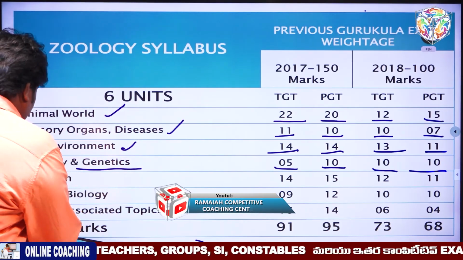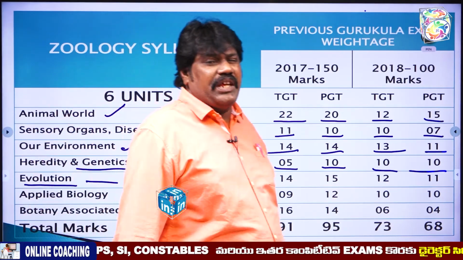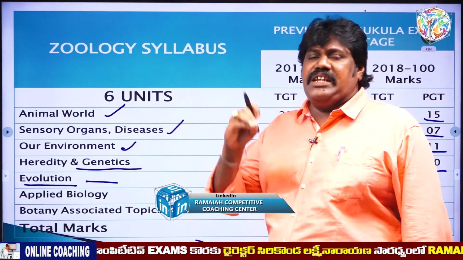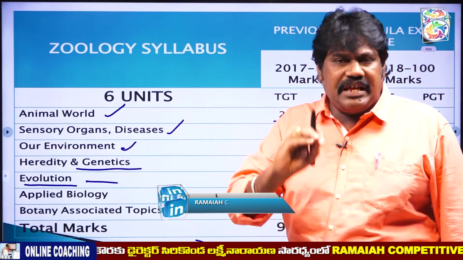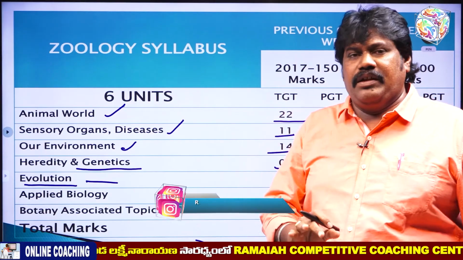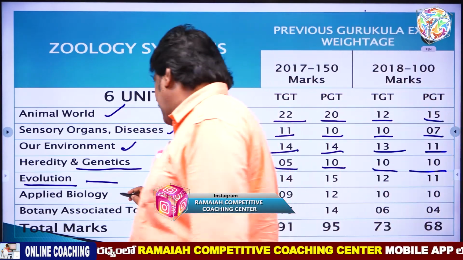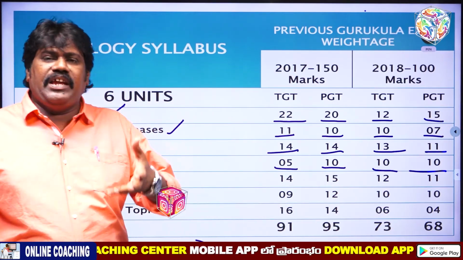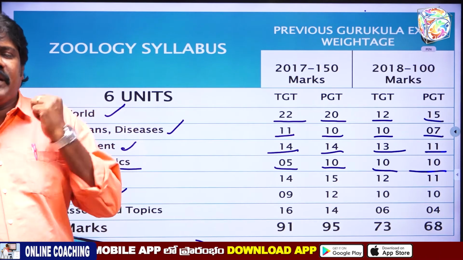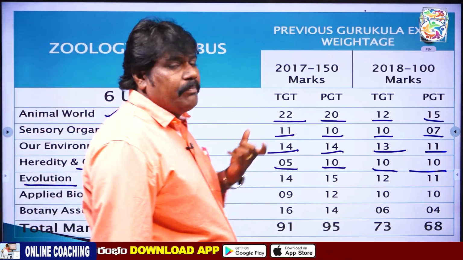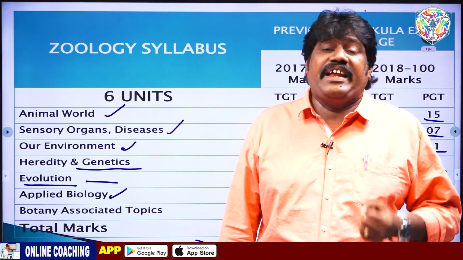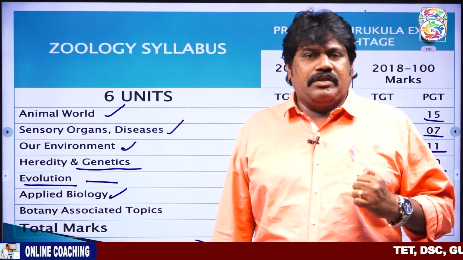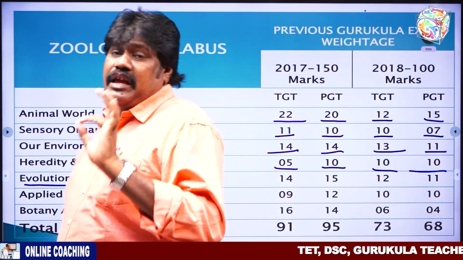The next one, evolution. Evolution has different types of theories, and each theory contains different scientists. So remember, the theories are important and the scientists are important. And the next one, applied biology. Applied biology has many industries: apiculture, sericulture, fisheries, poultry, animal husbandry, and cancer biology. And the next one, medical instruments.